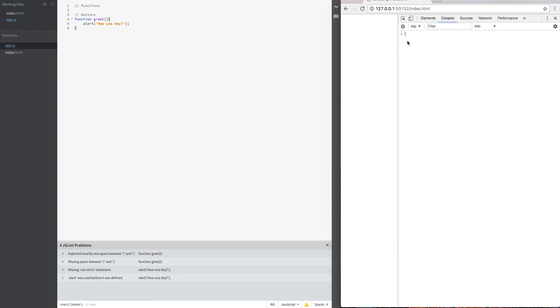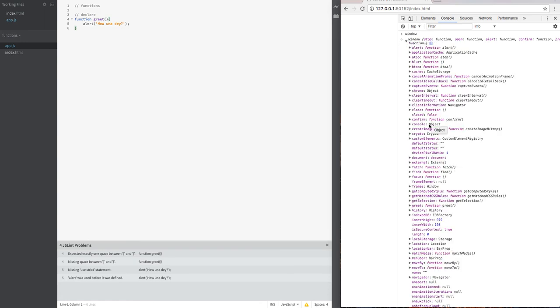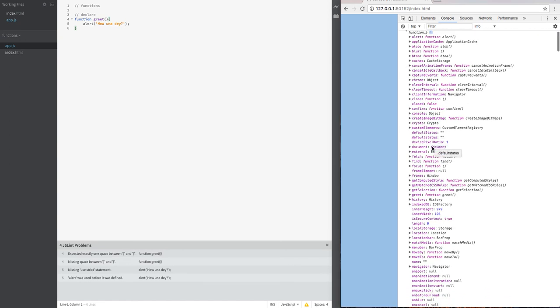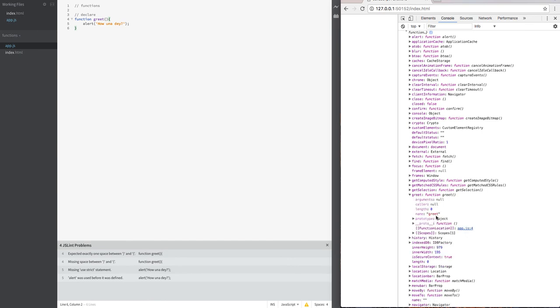Everything we did in this browser is already in the window object. With this, we can see if we can find that function. The name of the function is greet. See greet here. So it is attached to the window object.